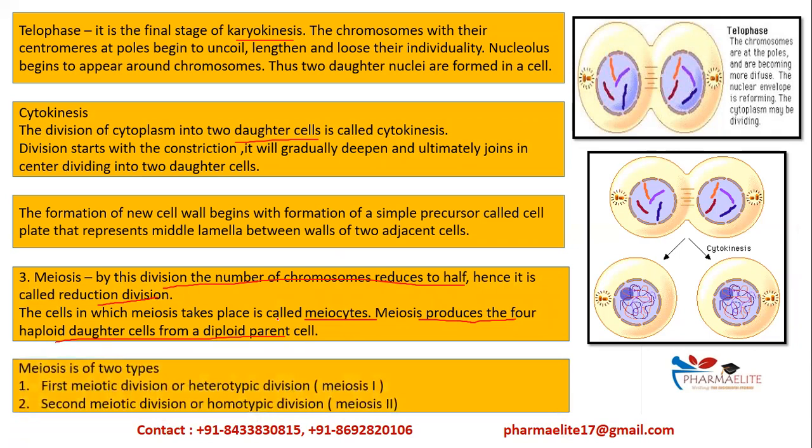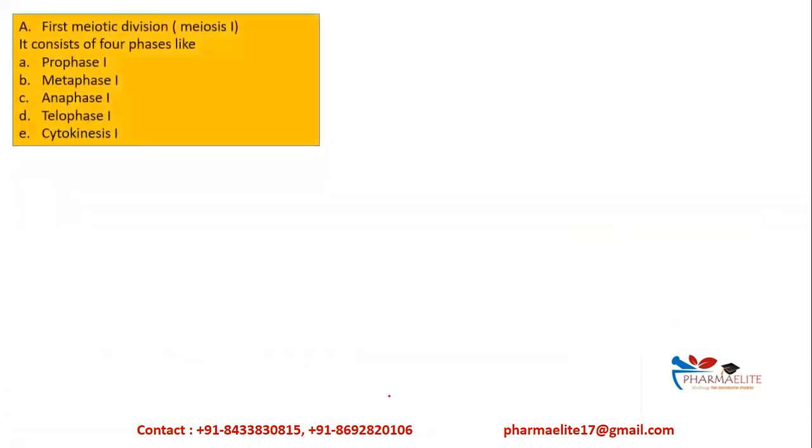Meiosis is again of two types, meiosis 1 and meiosis 2. Meiosis 1 is a heterotypic division, which is the first meiotic division, and the second meiotic division is homotypic division called meiosis 2. Again, this has different steps involved. Let us look at the first meiotic division, which consists of phases: prophase 1, metaphase 1, anaphase 1, telophase 1, and cytokinesis 1. These are the subphases of meiosis 1.